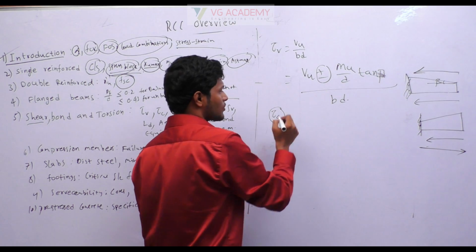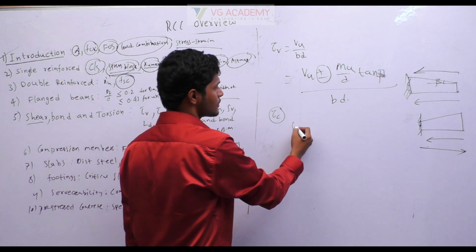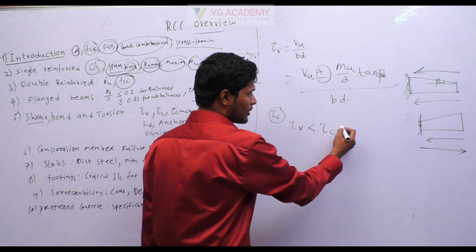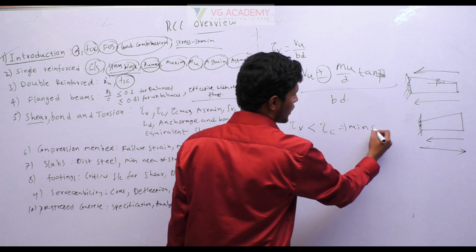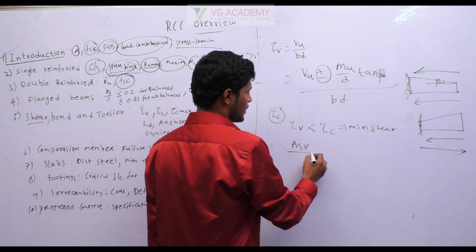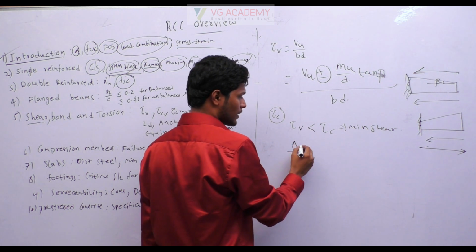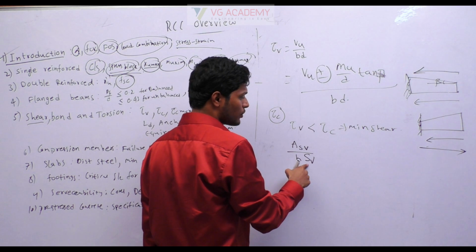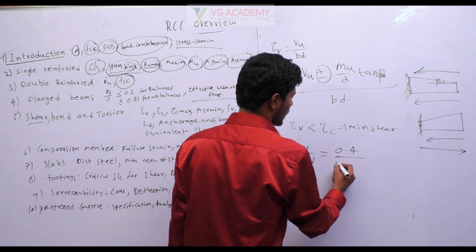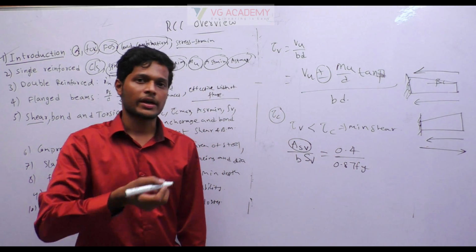Next important factor tau c, that is shear strength of concrete. Okay, so if tau v is less than or equal to tau c, then we have to use minimum shear reinforcement. Minimum shear reinforcement formula is given by Asv by b into sv, this sv is a suffix, Asv by b into sv, where sv is the spacing, is equal to 0.4 divided by 0.87 fy. Okay, so this Asv is Asv minimum.